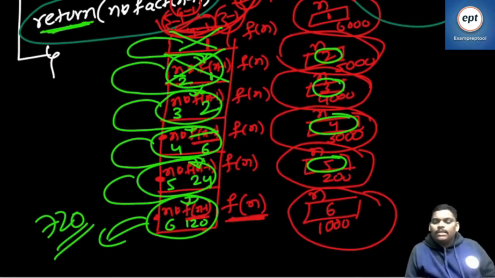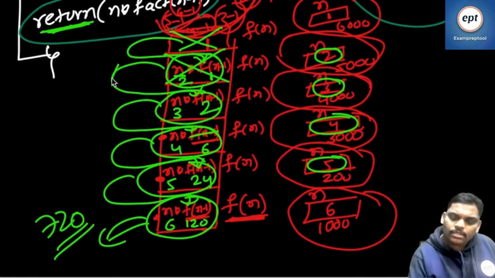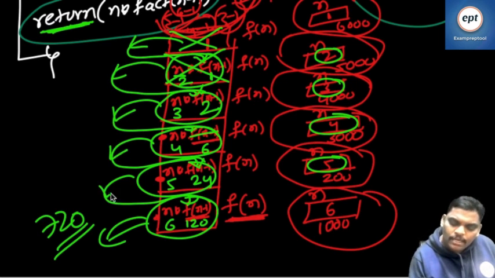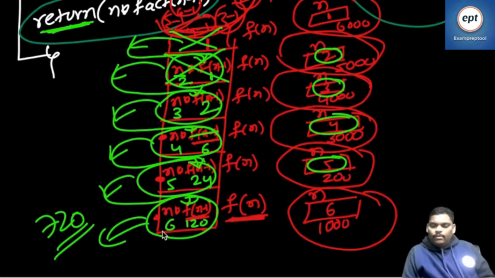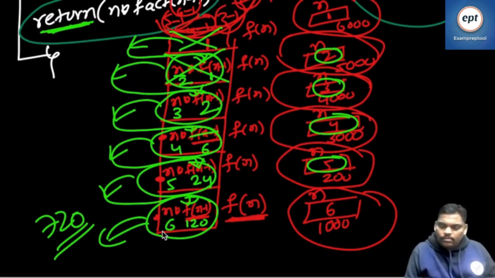So remember, listen, this green color coming down means pop. Pop means return. Function calling means push operation. Function calling is push operation. Whatever way you came, the same way you will go back.